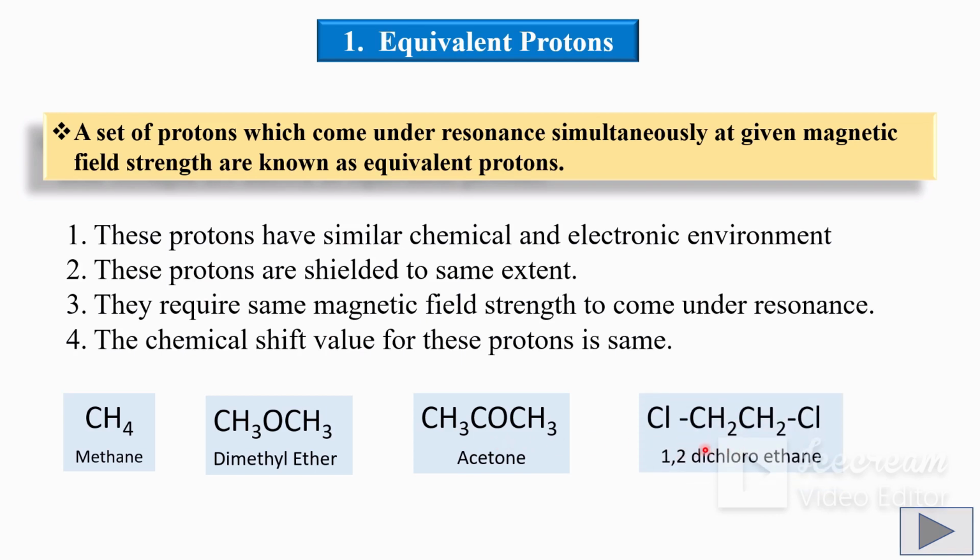In case of 1,2-dichloroethane, these 2 methylene groups are equivalent. On both sides, they are attached to chlorine atoms. Their electronic and chemical environment is the same. Therefore, all these 4 protons are equivalent and they come under resonance at the same time. Thus, the protons which have similar chemical and electronic environment and which come under resonance at the same time are known as equivalent protons.